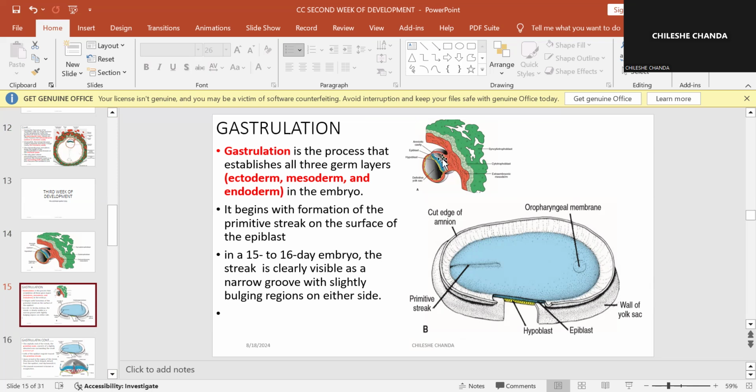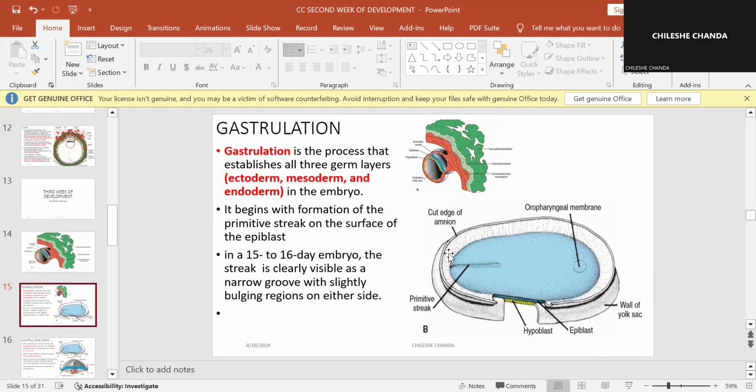Remember, this is the amniotic cavity, and this is supposed to be the definitive yolk sac. So if you remove this membrane that is completing the amniotic cavity, and you remove this membrane which is completing the yolk sac, and you get this double layer here, and you view it from the top, this is what you're going to see. So this is supposed to be continuous here to make a cavity on top, and this is supposed to be continuous to make a cavity at the bottom.